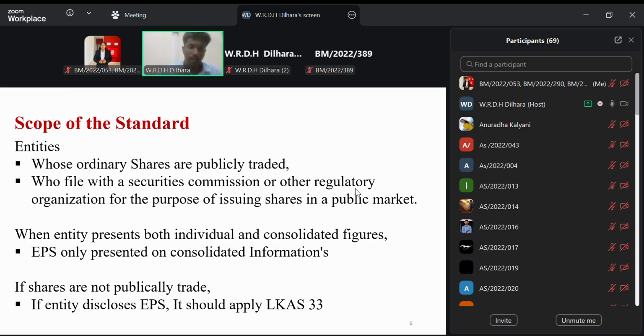Okay, Lamai? In group reporting, when we calculate earnings per share for the group, we use group financial figures, like the ordinary shares of the group and net profit attributable to the ordinary shareholders of the group. In that case, we use the group figures, not the individual figures. That is the thing mentioned in this. So that's the only thing, Lamai.